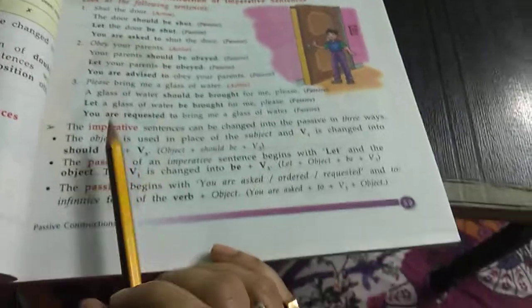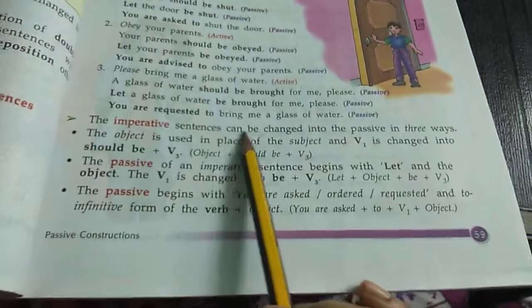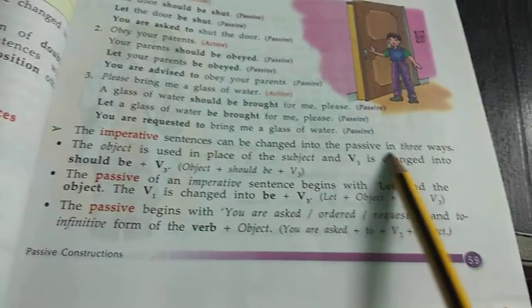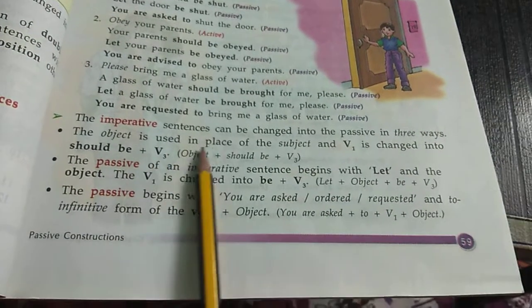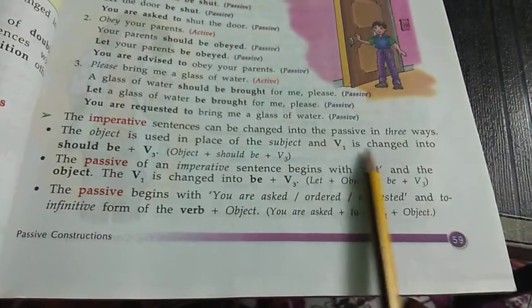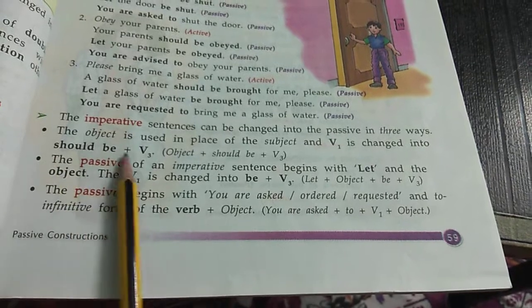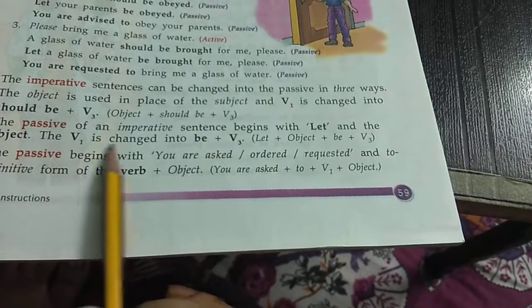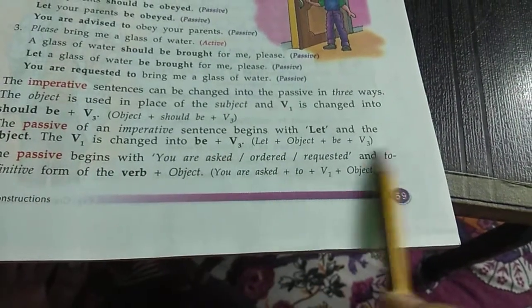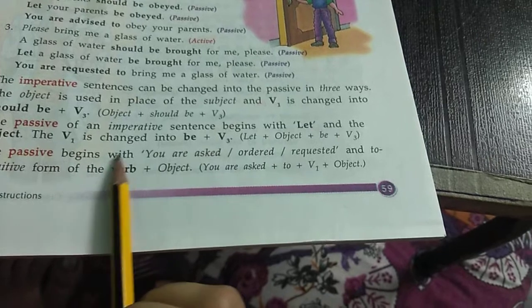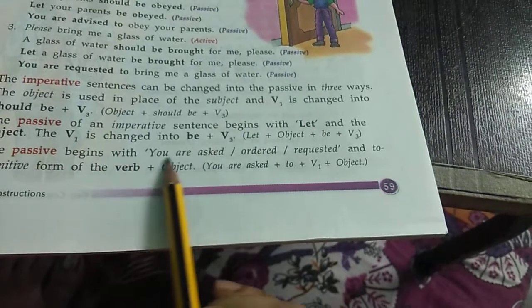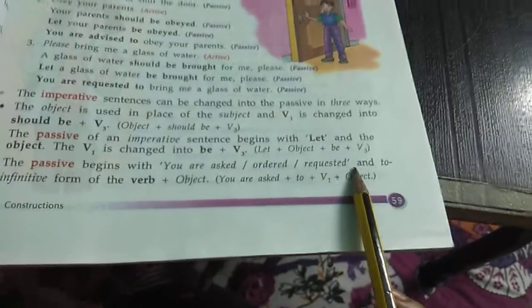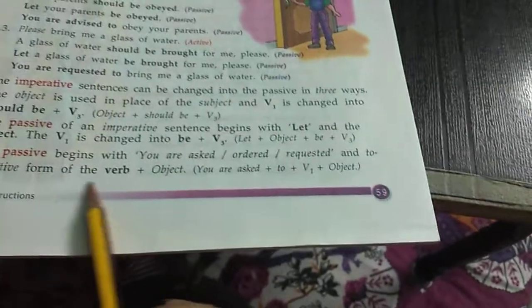The imperative sentence can be changed into passive in 3 ways. The object is used in place of the subject. V1 is changed into should be plus V3. Now, the passive of an imperative sentence begins with let and the object, the V1 is changed into be plus V3. The passive begins with you are asked, ordered, requested, and then the to-infinitive form of the verb and object.